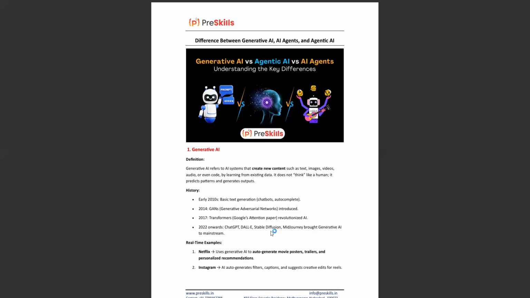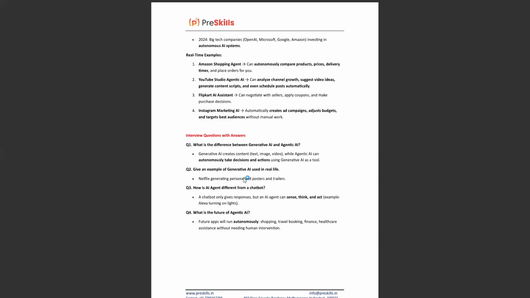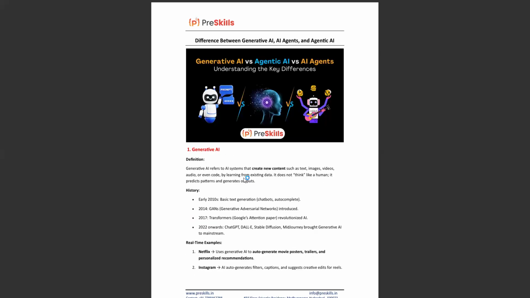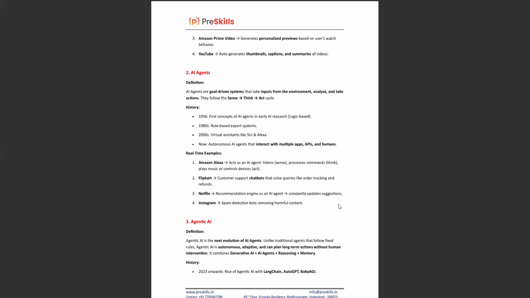Coming to real-time examples in the industry, like Netflix and Instagram. How are we using Netflix? It generates movie posters, trailers, and personalized recommendations. In the same way, Instagram uses it to create AI tags and all. And also Amazon Prime uses it to generate personalized previews based on user watch behavior.